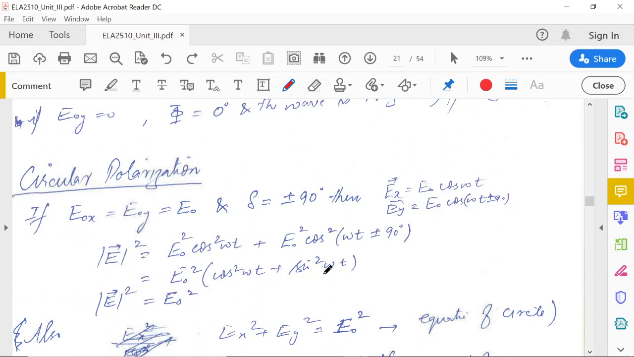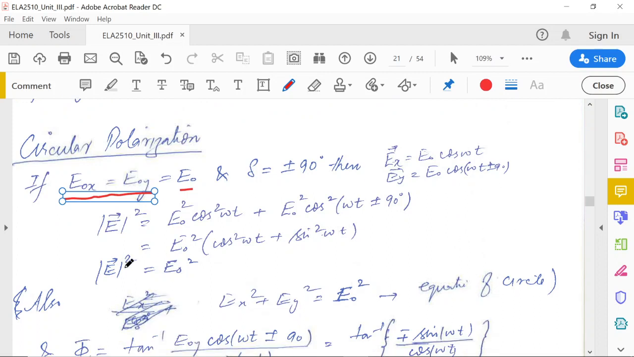Now the second type of polarization is the circular. So in this case, let's take E0x equals E0y. So we equate the magnitude of each component to E naught, and delta, let's take, is plus or minus 90 degrees. So the waves are out of phase. Both components are out of phase by 90 degrees, maybe lagging or leading. If it is plus, it is leading; if it is minus, it is lagging.